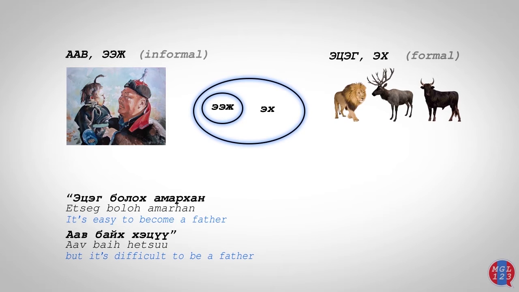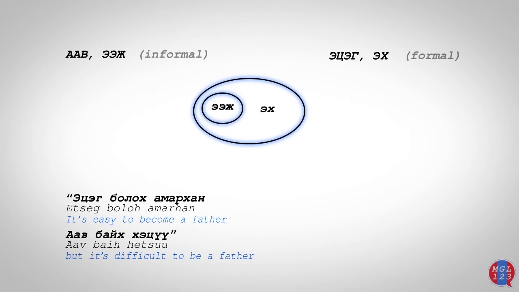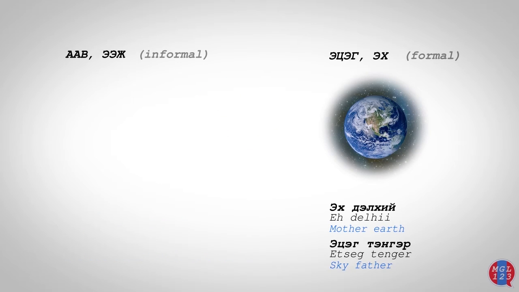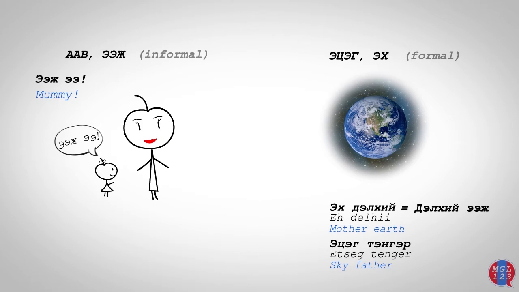Ich means a female parent of any living creature. It has a wider meaning than age. We refer to the earth as mother earth and refer to the sky as father sky. Also, when we talk to our parents, we call them our or age. We never call them itzig or ich. When a child is having a conversation with their parents, they would refer to their mother as ece, which is the equivalent of mummy, and call their father awa.